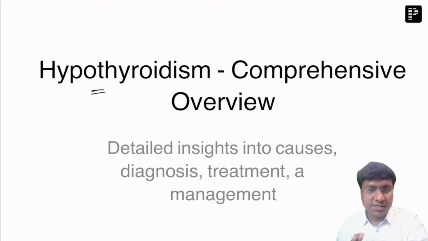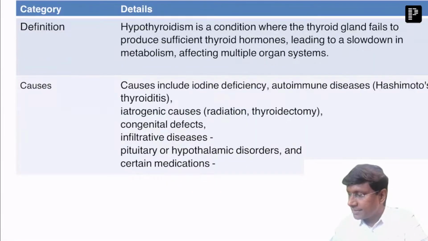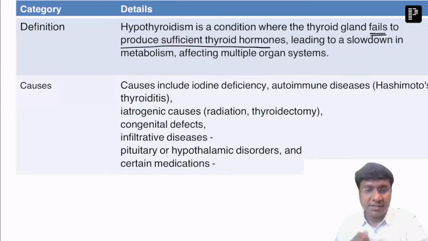If you take hypothyroidism, what exactly is the problem is that there is failure within the thyroid gland to produce sufficient thyroid hormone. Okay. So the thyroid gland is not able to produce sufficient thyroid hormone. And once there is insufficient thyroid hormone synthesis, that will lead to slowdown of the metabolism.